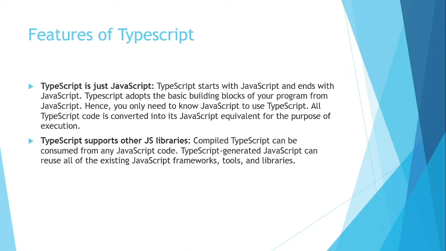Compiled TypeScript can be consumed from any JavaScript code. TypeScript generated JavaScript can reuse all of the existing JavaScript frameworks, tools, and libraries. So any library, tool, or framework, we can use in TypeScript as well.